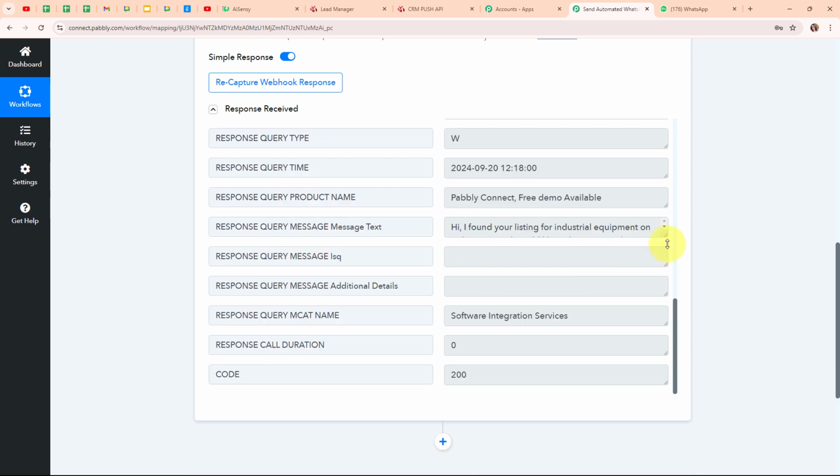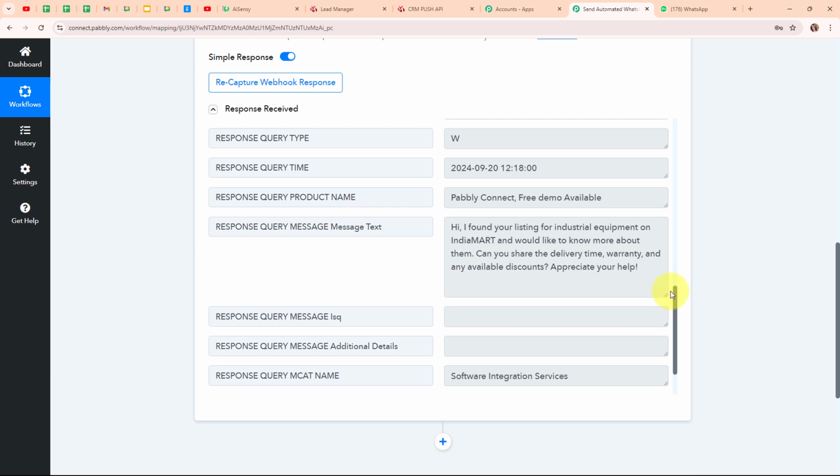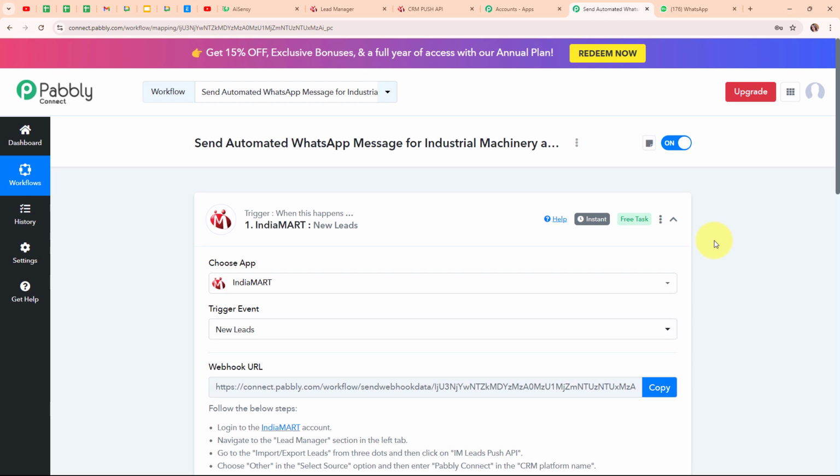And here you can see the query that we have received, which says, hi, I found your listing for industrial equipment on IndiaMART and would like to know more about them. Can you share the delivery time, warranty and any available discounts? Appreciate your help. So here you can see that the query message which we posted is similar to the one we have received over here. So with this, we have successfully set up our trigger over here.